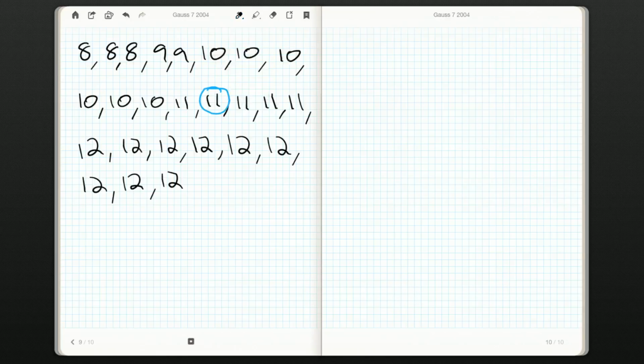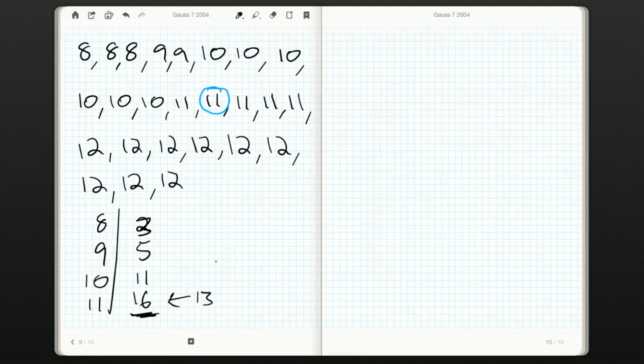Now, as to why I could stop at the 13th number once I hit it, which is a great way to approach this question, because you might say after the 8s we have 3, and once we add in the 9s, now we've got a total of 5, and there are 6 10s, so now we've looked at 11 of them. And how many 11s are there? There's 5 of them, so by the time we view all the 11s, we've seen 16 of the papers, and that contained the 13th one. So that's another way to go about doing this question really quick. But why can I do the 13th?